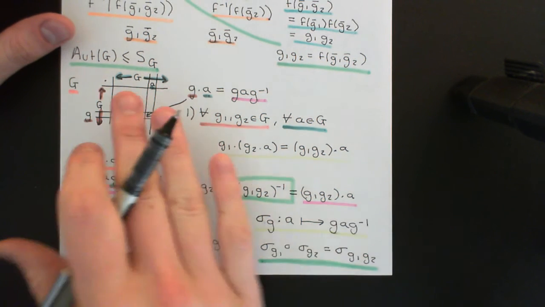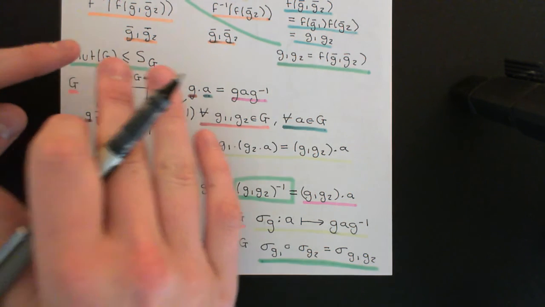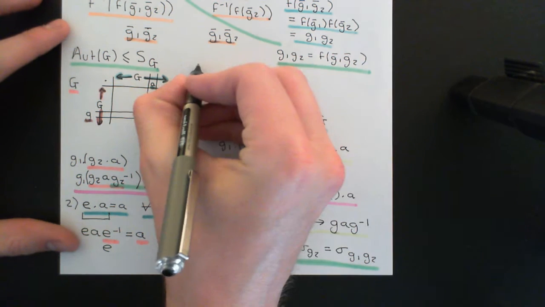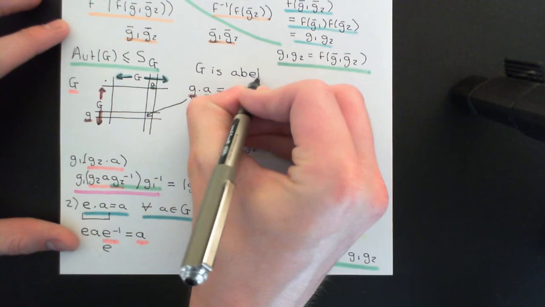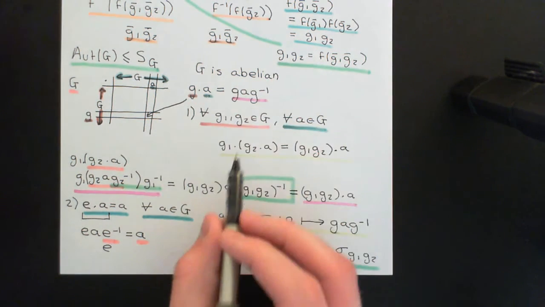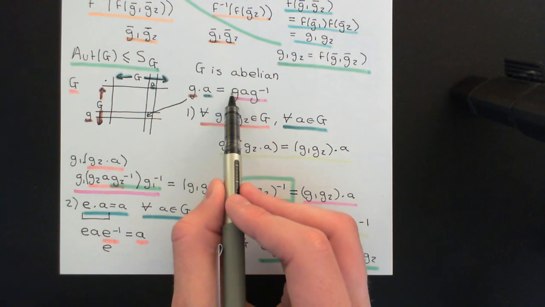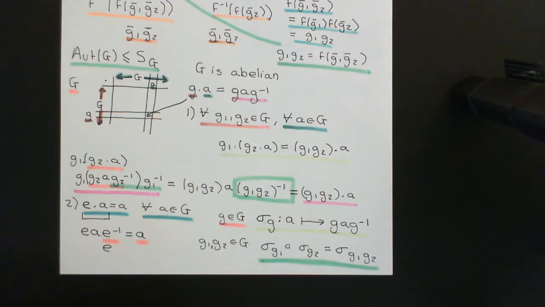Okay, so conjugation, these set permutations that you can associate with all the elements of the group, which are set permutations of the group itself, these are usually interesting set permutations. However, they will be really boring if the group is abelian. So if our group, capital G, is abelian, then conjugation has absolutely no effect. If you take whatever a you like and whatever g you like, and you conjugate little a by little g, it has absolutely no effect.